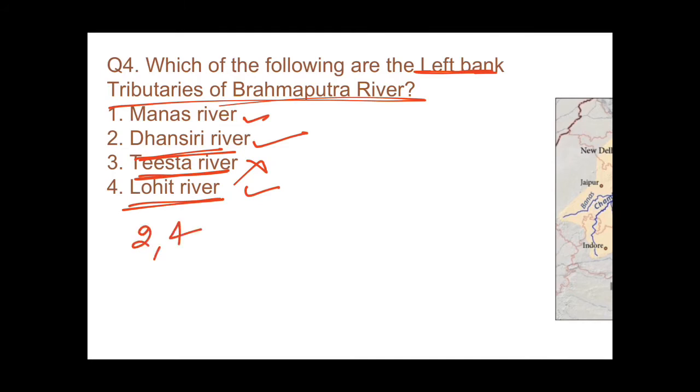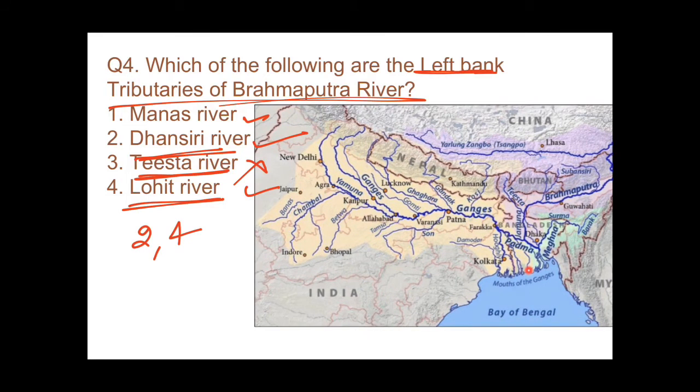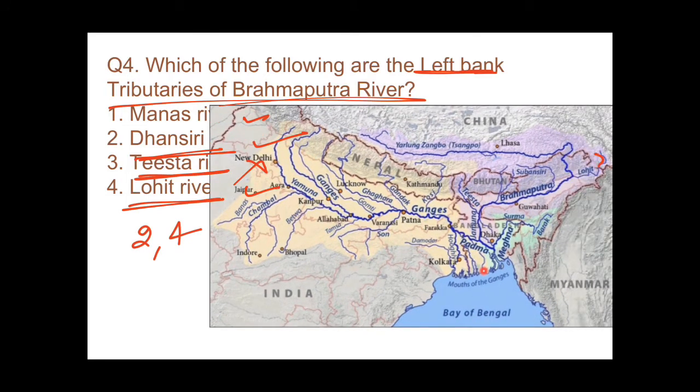You can see this in the map. See here. This is the Lohit river. See, this is a left bank tributary, so this 4 will be right. And here, somewhere lies Dhansiri. So this is a left bank tributary. Manas and Tista are not left bank tributaries, they are right bank tributaries of the Brahmaputra river. So the answer would be 2 and 4.